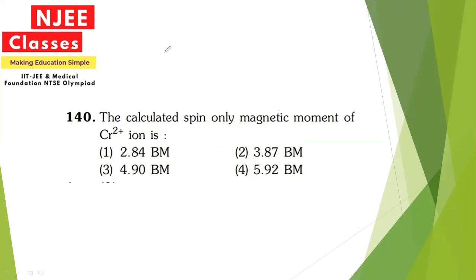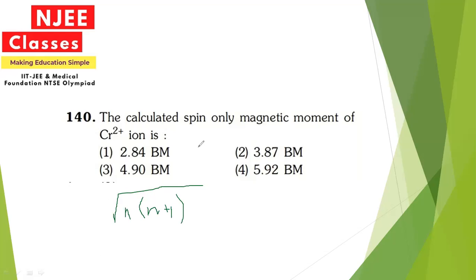Since we know the formula for the magnetic moment, it is root of n into n plus 2, where n represents the number of unpaired electrons.